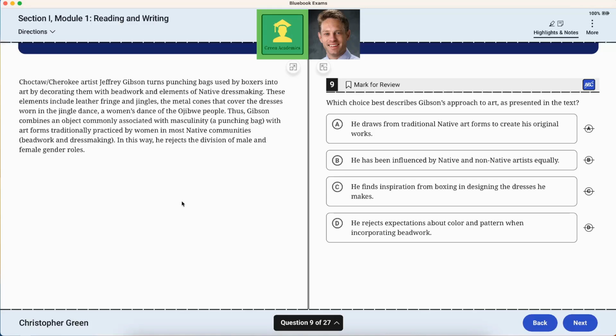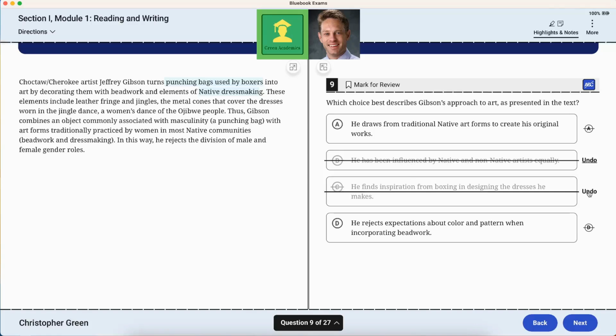Perhaps. He has been influenced by native and non-native artists equally. No, because it doesn't mention any specific artists by name. He finds inspiration from boxing in designing the dresses he makes. I don't think so. He turns the punching bags used by boxers and combines them with elements of dressmaking, but I don't think the boxing itself gives the inspiration to the dresses.